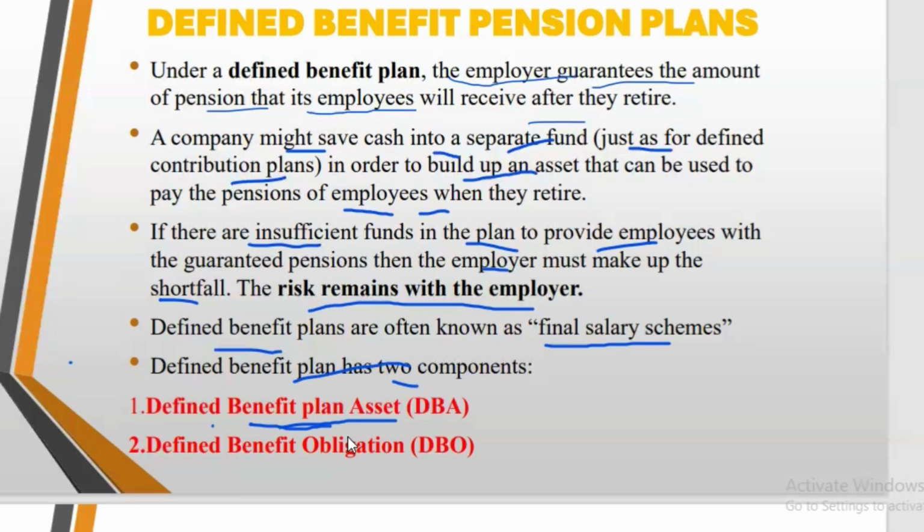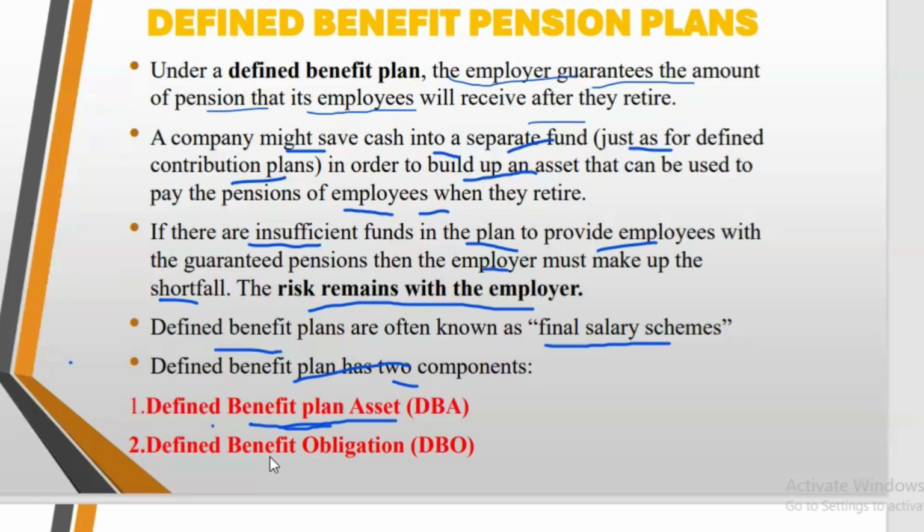If they want to pay the employees, they go and pick money from that fund. If they want to pay the employee benefits when they retire, or their pensions, they go to the plan asset and take money from the asset to pay them. So the plan assets are a fund that they've created where they invest, and then they earn interest on it.